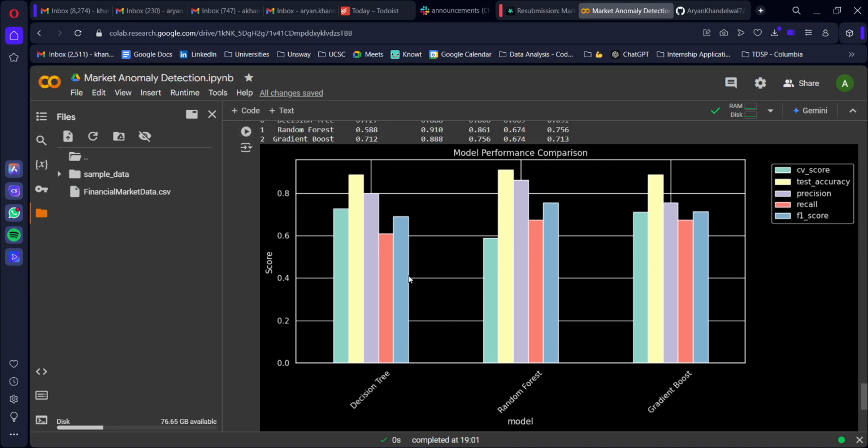And just to quickly summarize exactly what I've done through this project in 4 steps. My first step was to load and clean the financial market data. Second was to directly visualize the patterns and anomalies to understand the overall market behavior, which is provided in the CSV dataset. My third step was to engineer new features like rolling statistics to enhance the data set. And my fourth main step was all about how to train and evaluate machine learning models to predict these market crashes.